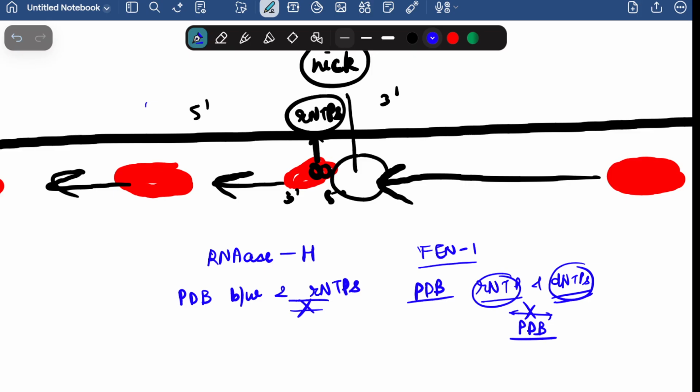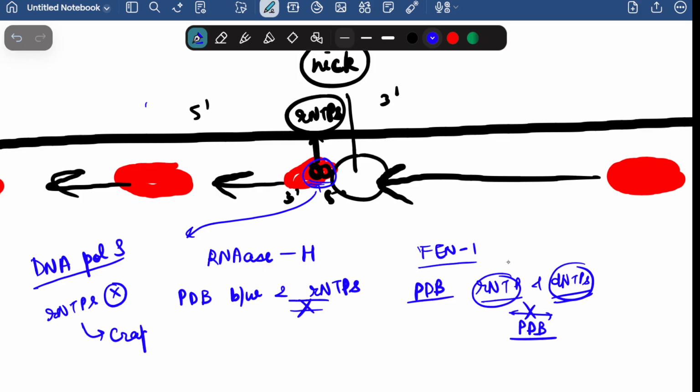Now what happens is that DNA polymerase delta will fill the gaps, basically these gaps. Whatever RNTPs are removed, the gaps would have been created.